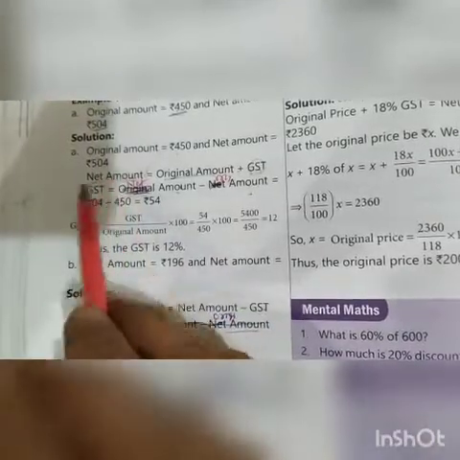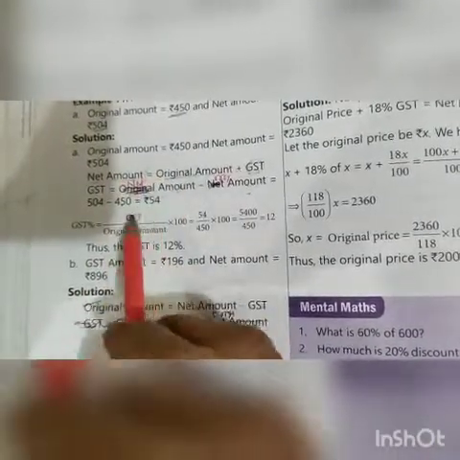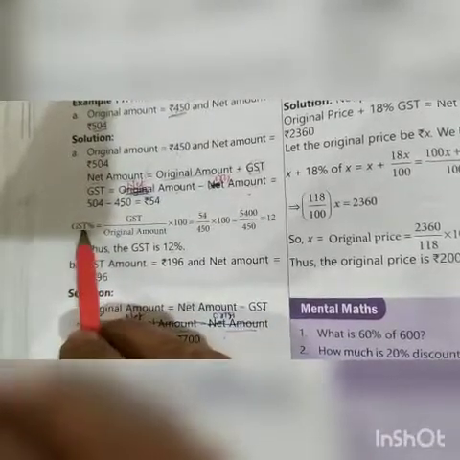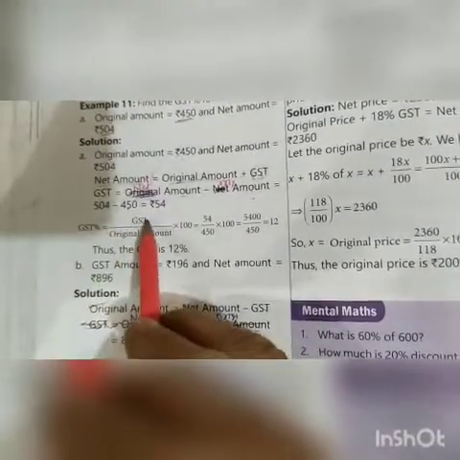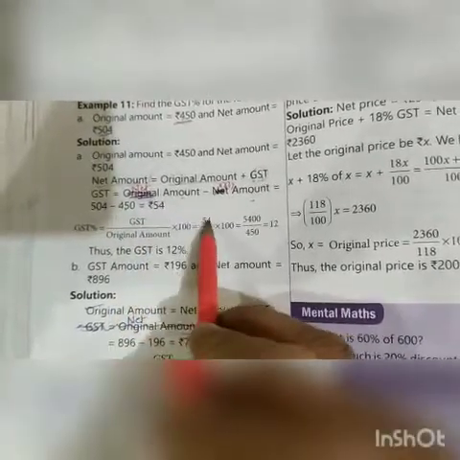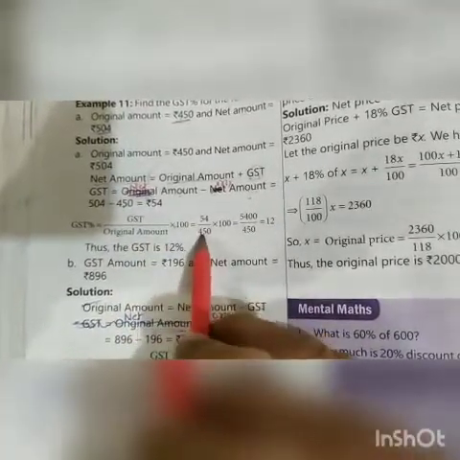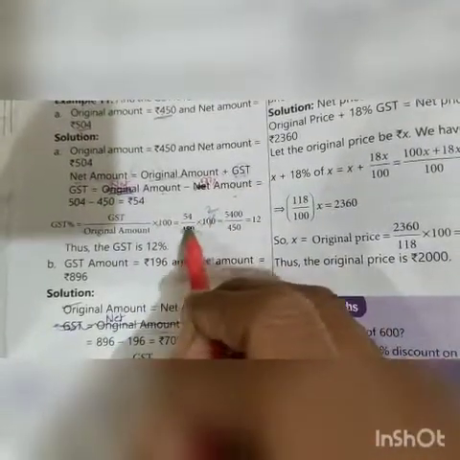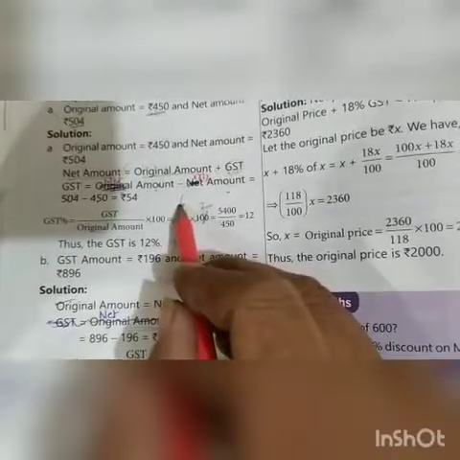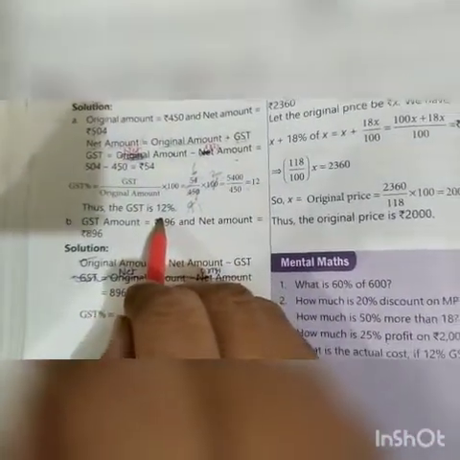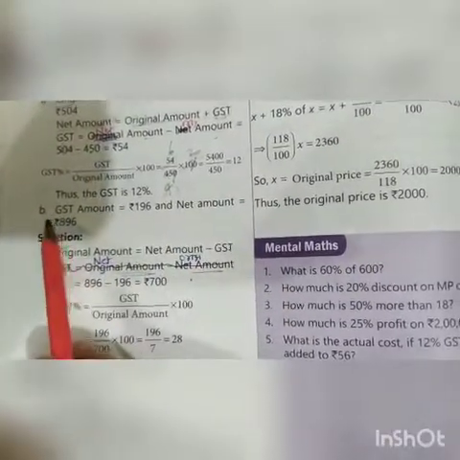Then net amount is 504 minus original amount is 450. So we get 54 rupees. Now the formula for GST percent: GST percent means GST upon original amount into 100. GST is 54 rupees, original amount is 450, into 100. Zeros cancel. 5 2 10, 5 9 45, 9 1 9, 9 6 54, 6 2 12%. GST percent is 12%. Now come to the B part.